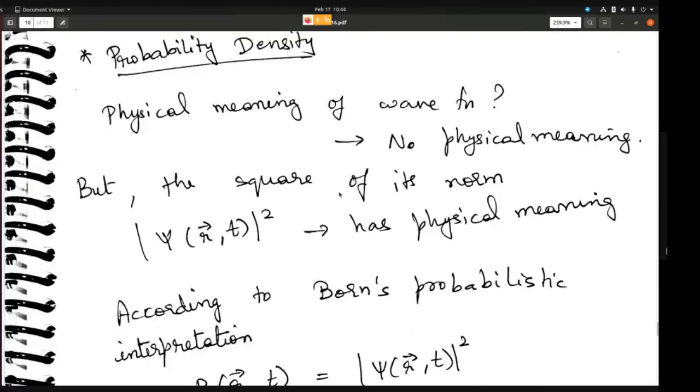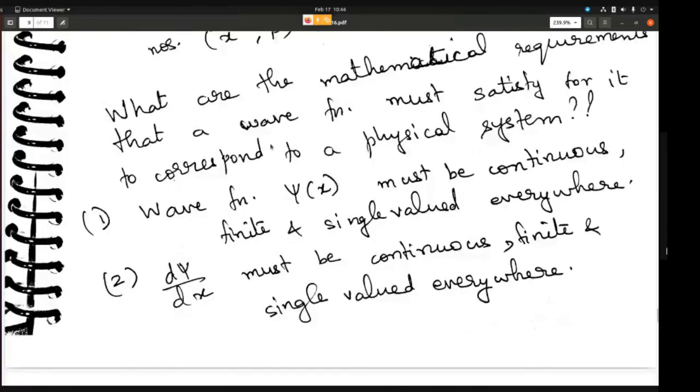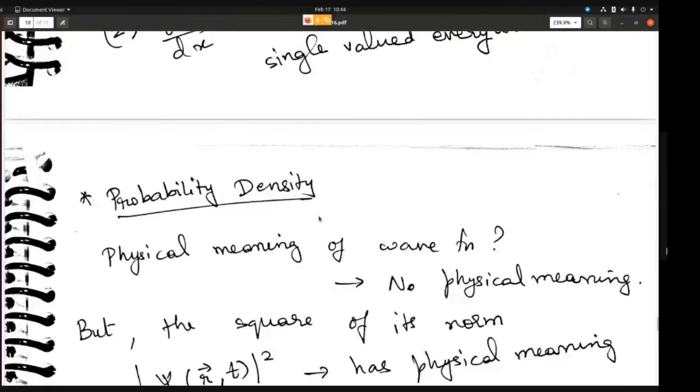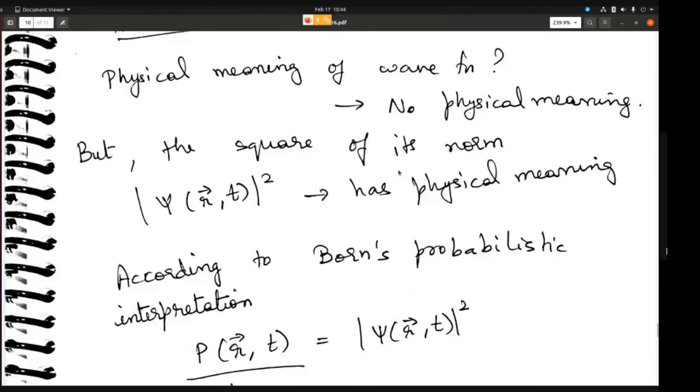Now let's see what the probability density is. This you have already seen. Again, this is just a repeat of what we have already learned. So, the physical meaning of the wave function. If you just write the wave function psi of x, psi of x by itself has no physical meaning. There is no measurable quantity that we can obtain from psi of x alone. What is the physically relevant quantity here? The physically relevant quantity is the square of the norm of psi of x.